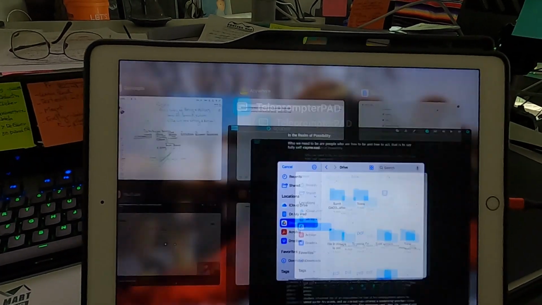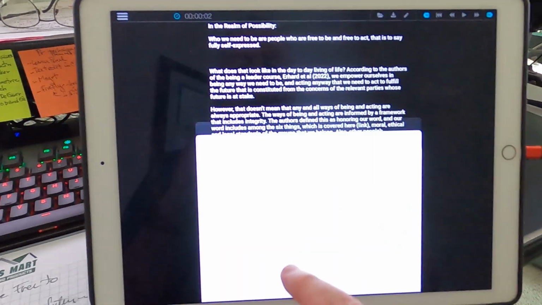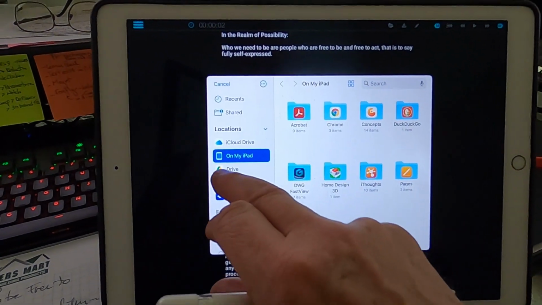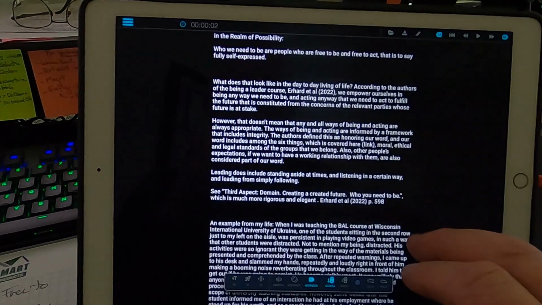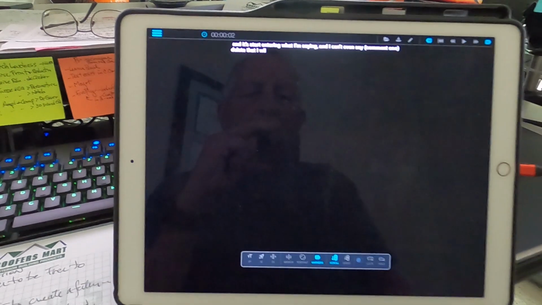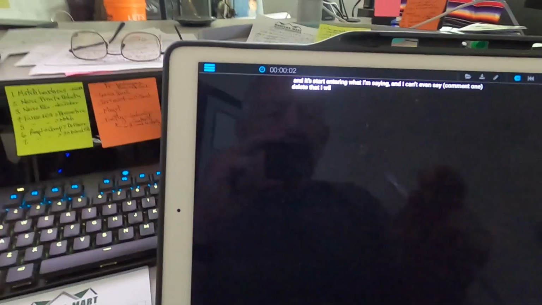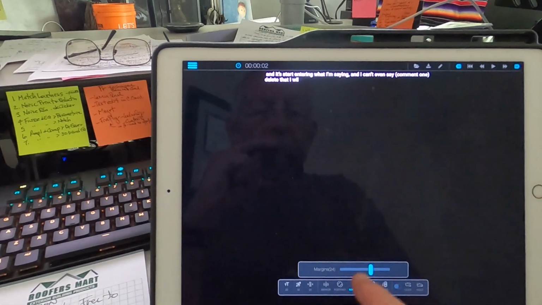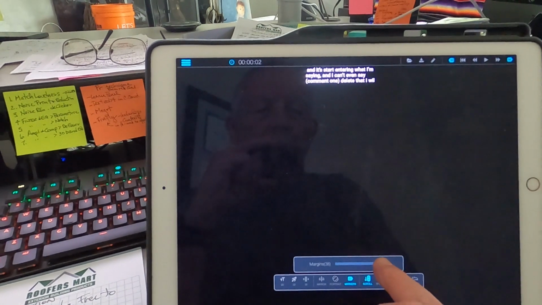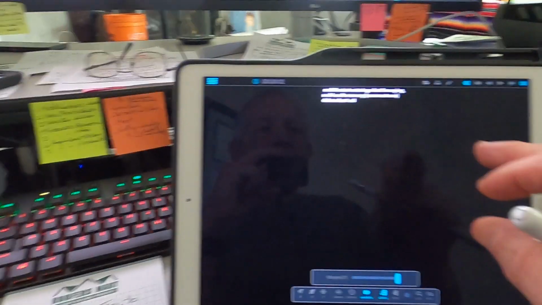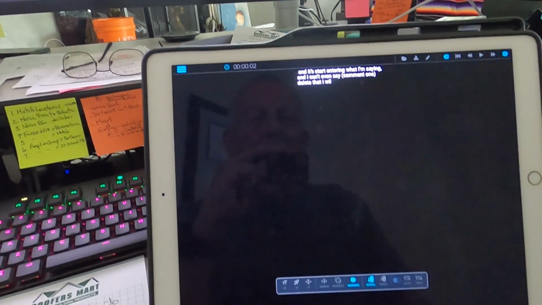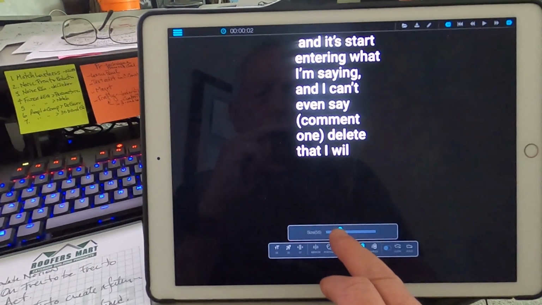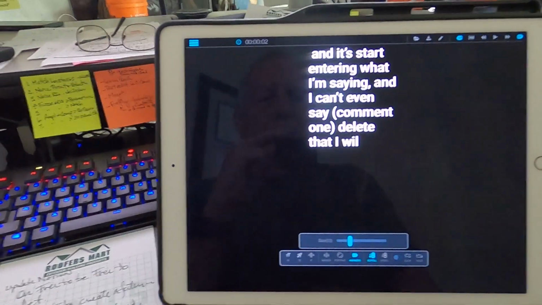Now we can go to Teleprompter, open, Drive. I have to go down here and click on that. Only plain text is imported, and so there it is. And I can shorten it and rearrange it to whatever I need. Come over here and edit it if I want to change it. That's usually something like how I use it.